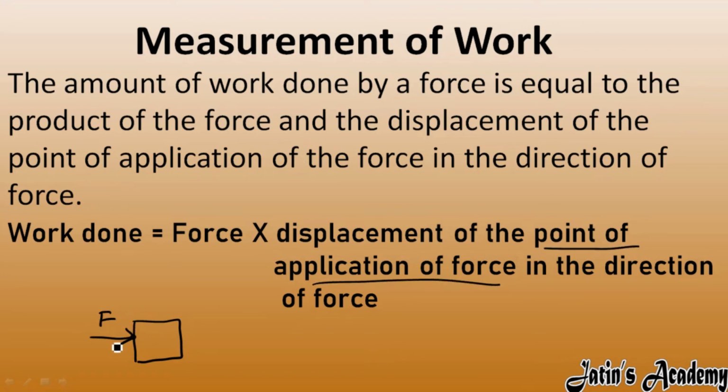When I apply a force on this block, the block moves in the direction of force, and that is work done. Force is in this direction and displacement occurs in this direction, so the product of these two values gives the work done. So it's now clear that the amount of work done is force times displacement that occurs in the direction of force. This part is very important.